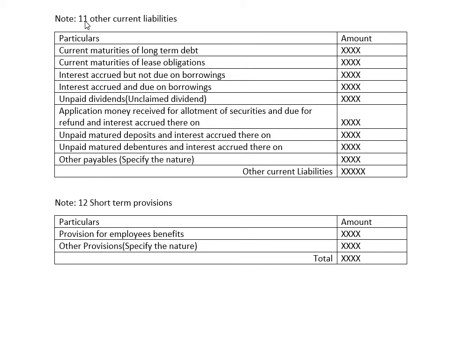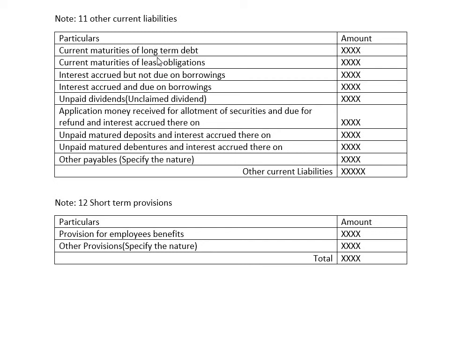Here in case of note number 11, other current liabilities. See, there are some pure current liabilities available, and there are some other current liabilities available. For example, first we have the current maturities of long-term debt. Current maturities of long-term debt means what?